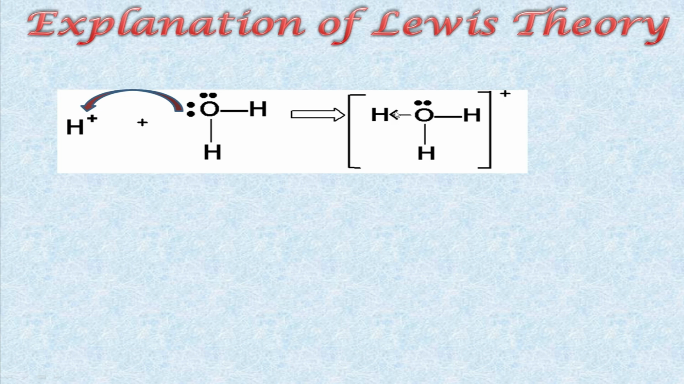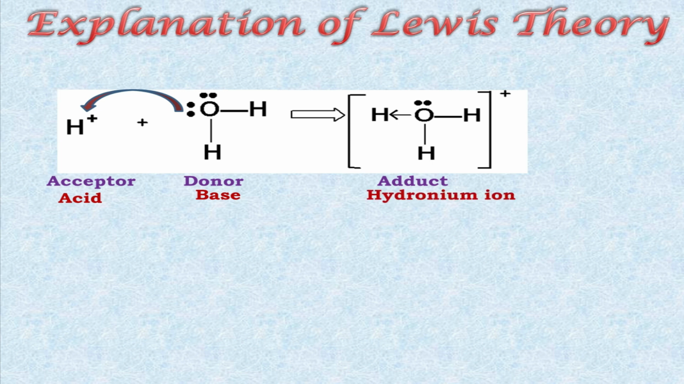This arrow shows the formation of the coordinate covalent bond and the lone pair transfer from the oxygen atom of water to the hydrogen ion. In this example, the hydrogen ion is acting as the acceptor of the lone pair, so it is considered a Lewis acid, and water is acting as the donor of the lone pair, so according to the definition of Lewis, it is considered a base. The product formed is known as an adduct. The name of this product is hydronium ion.